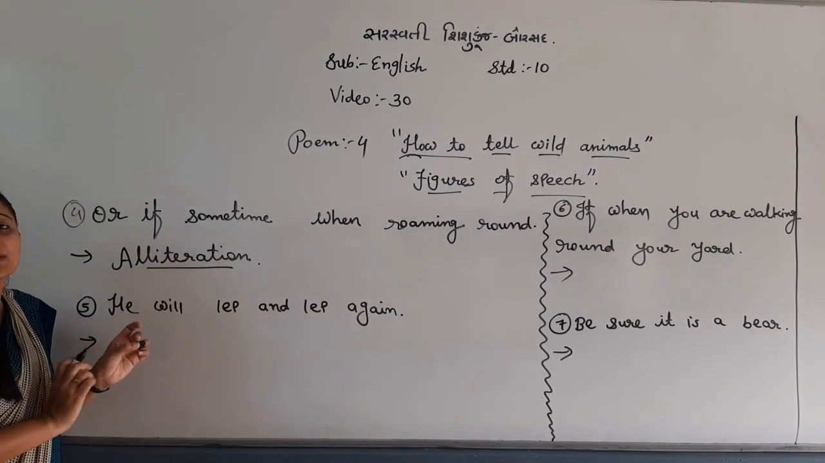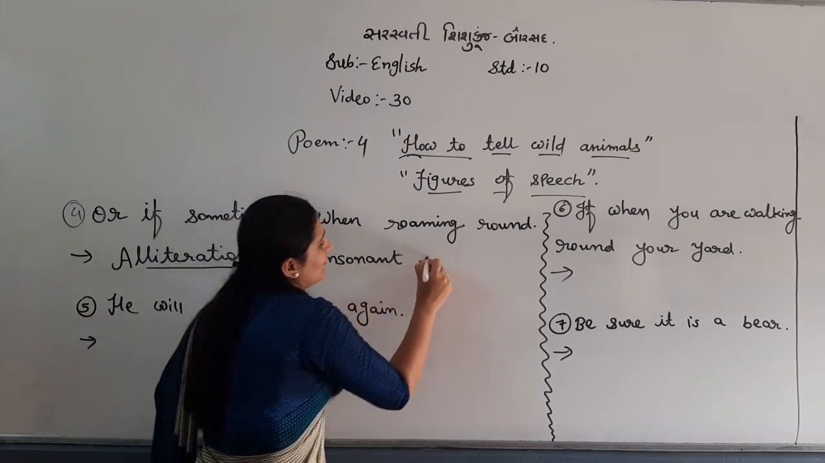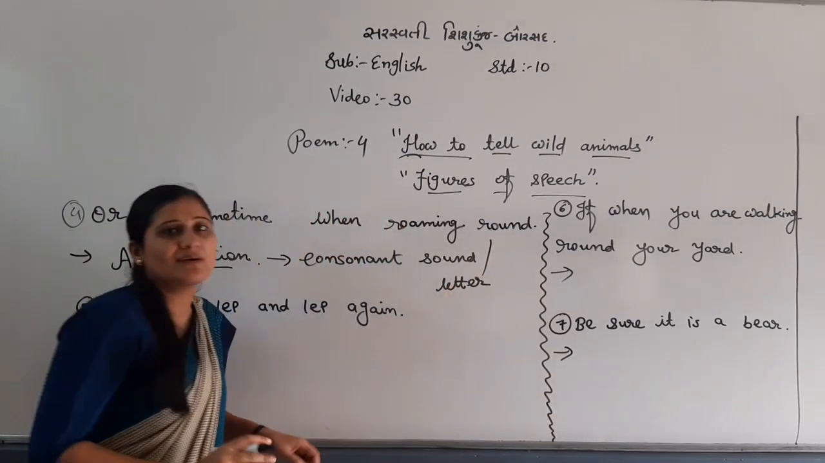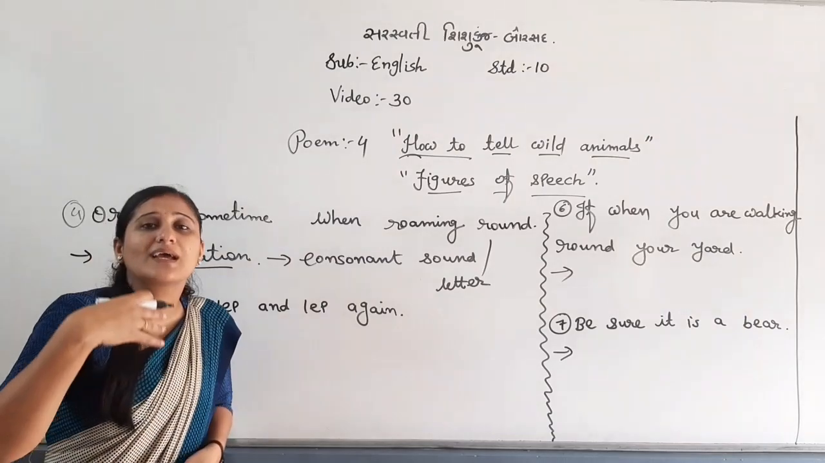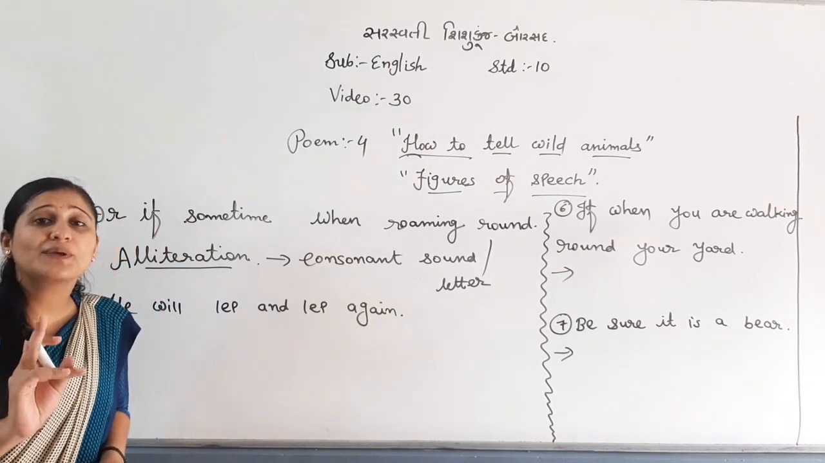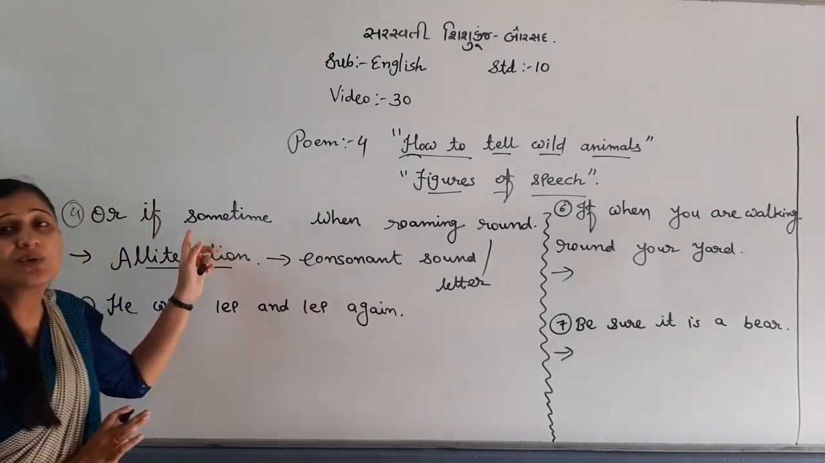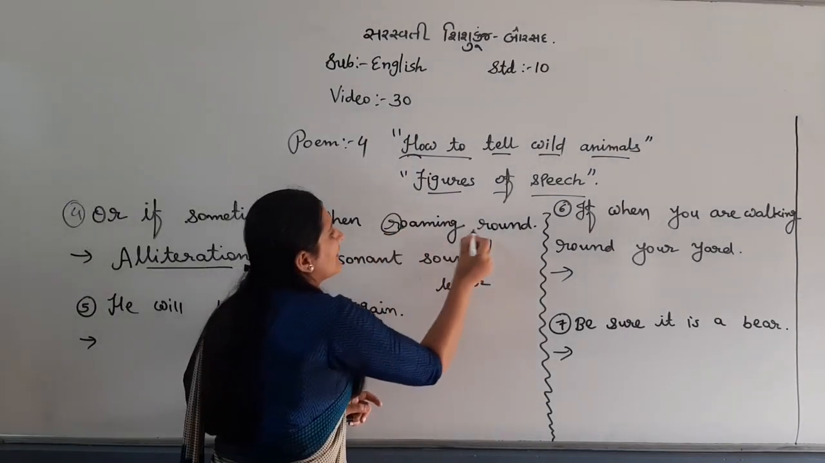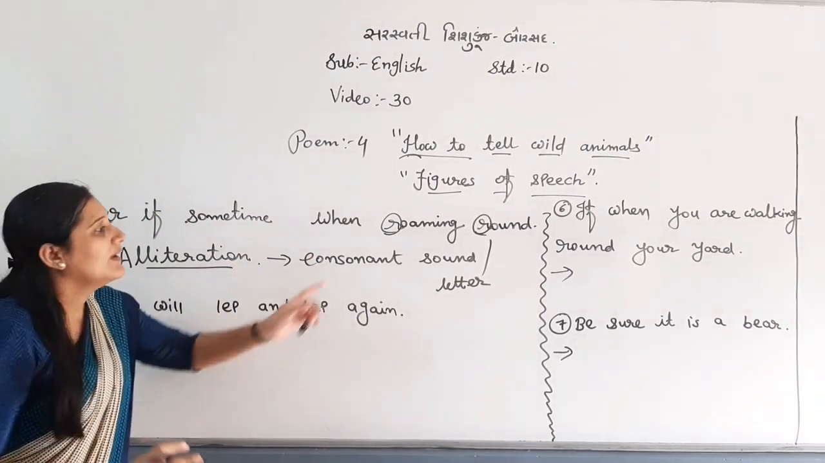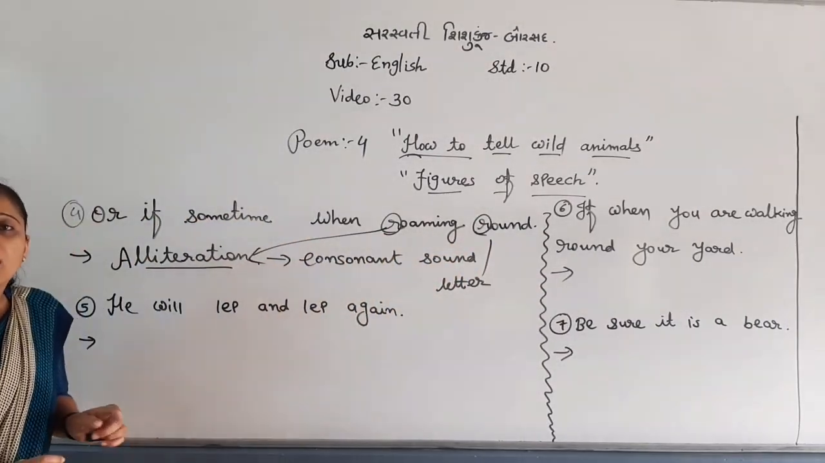So what is the definition of alliteration? Any consonant sound or letter repeated twice or more than twice. So in this line, can you tell me which letter, especially consonant? Vowels A, E, I, O, U, you will not look at. Which consonant letter is repeated? R. Is there any other letter repeated? No. R is repeated twice. So this is alliteration.